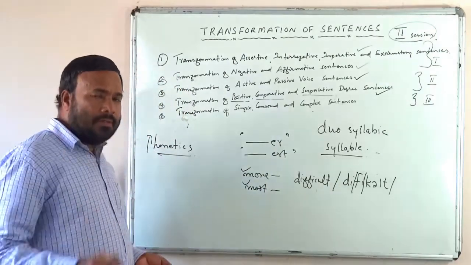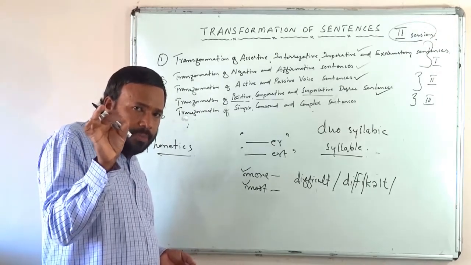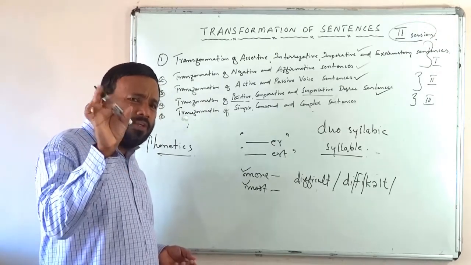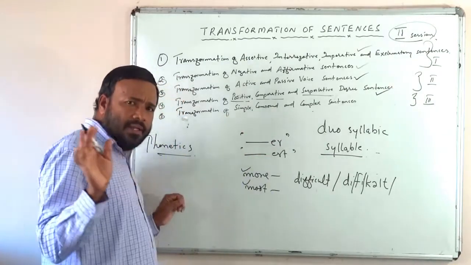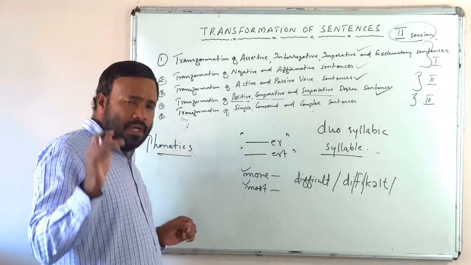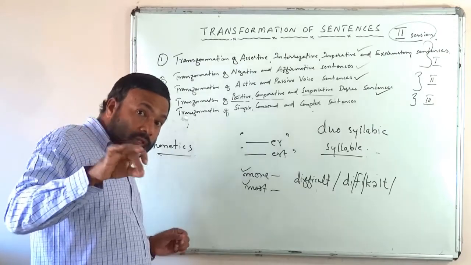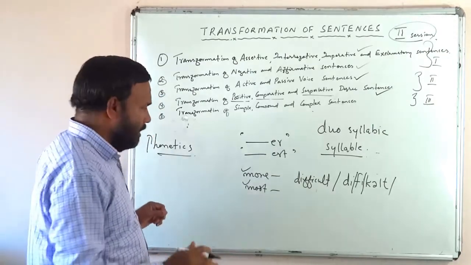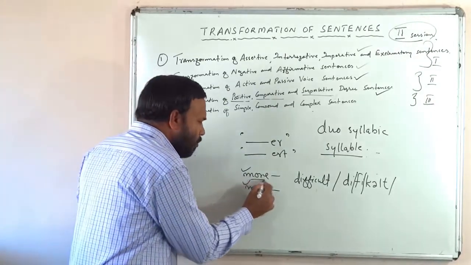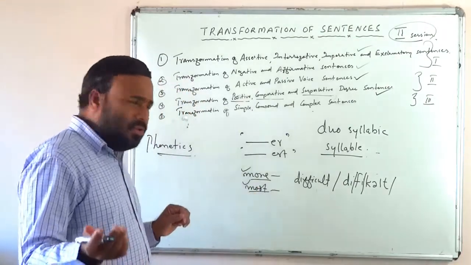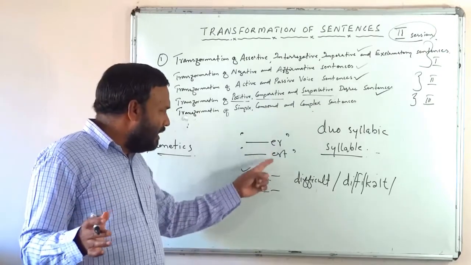So, now listen. If the adjective is monosyllabic, what is monosyllabic? Having only one syllable. If there is only one syllable in the adjective, just add er and est and you can form comparative and superlative. If the adjective has 3 or more syllables, just add more and most. So with monosyllabic words and words with three or more syllables, no problem. Simply add er and est, or more and most.